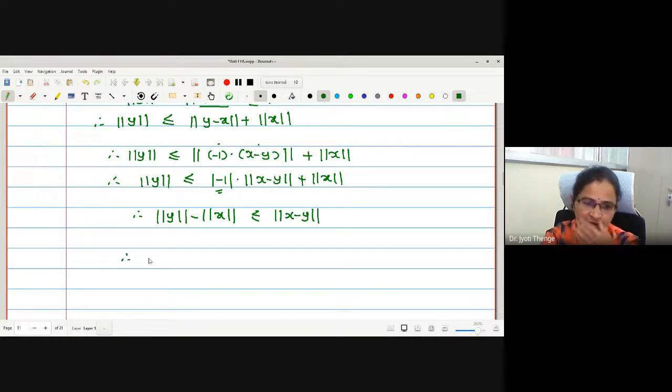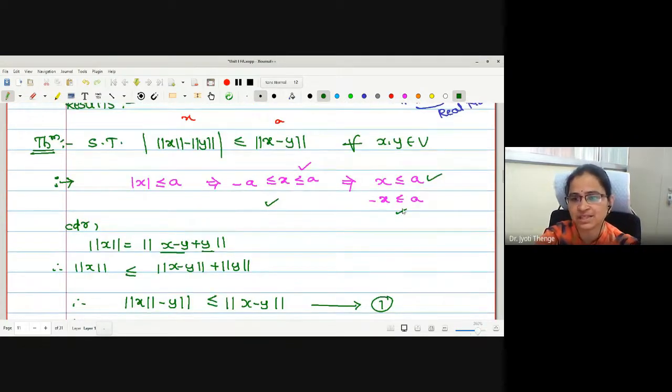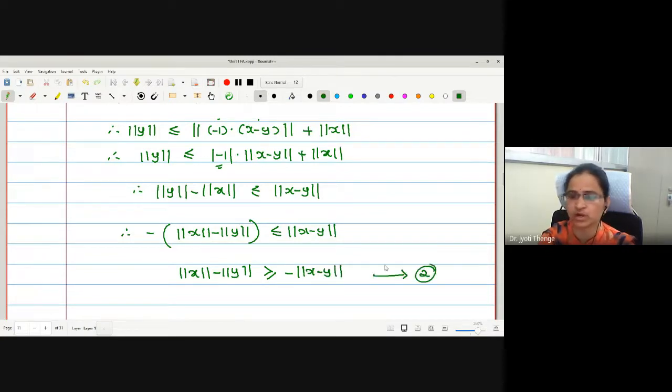Taking a negative common, it can be written as negative of norm x minus norm y less than or equal to norm of x minus y. Therefore, what we have proved is minus x less than or equal to a. Or let me make one more step, multiplying both sides by the negative: norm x minus norm y is greater than or equal to negative norm of x minus y. Let me call it statement number 2.